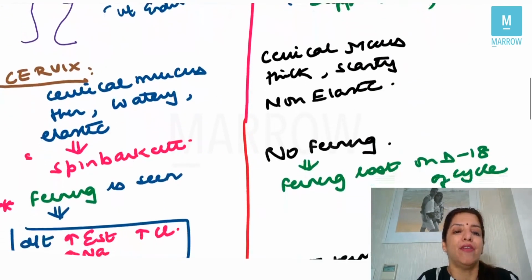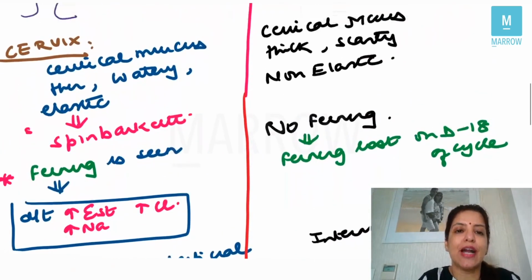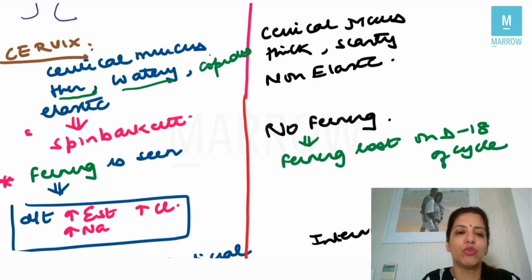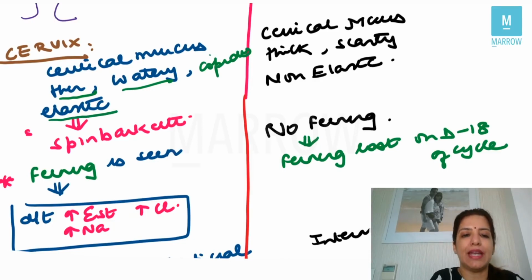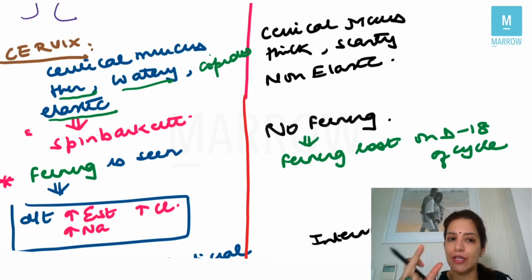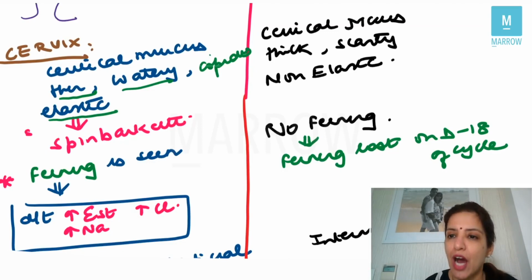Then the effect of estrogen on the cervix. Under the effect of estrogen, cervical mucus will be thin, watery, copious, a lot of cervical mucus will be there, and it will be elastic. That means it can be stretched between fingers, and that is called spinnbarkeit. So they will ask you, spinnbarkeit is because of the presence of... So spinnbarkeit, that is elasticity of the cervical mucus, is because of estrogen.